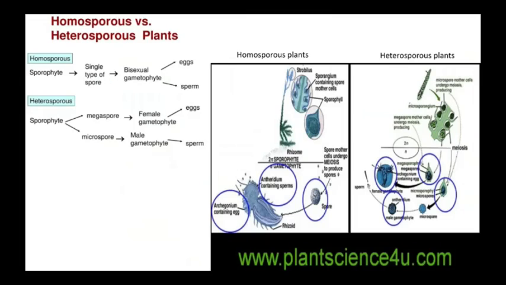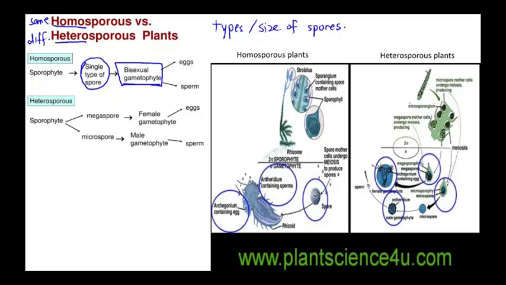This is how the alternation of generations happens in the life cycle of green algae as well as the land plants. The next terms that you need to learn are homosporous as well as heterosporous. Homo means same. Hetero means different. Here we talk about the types or the size of the spores produced by the plants. Homosporous plants only produce one type of spore, and this one type of spore will grow into a bisexual gametophyte, as you can see here.